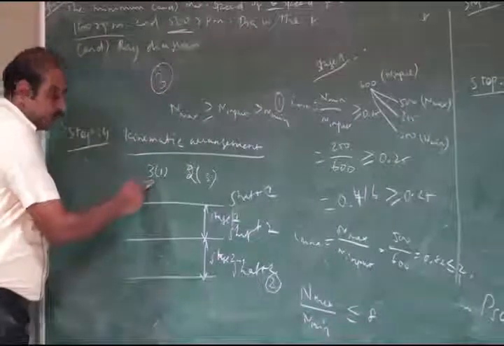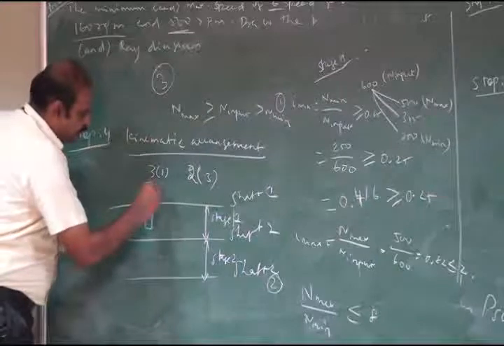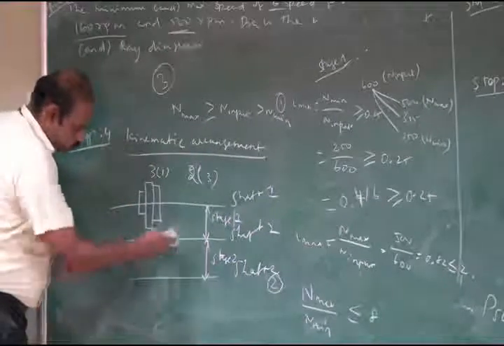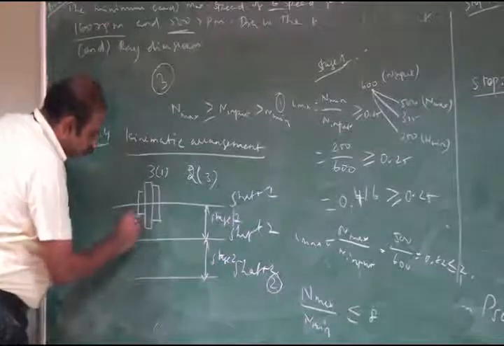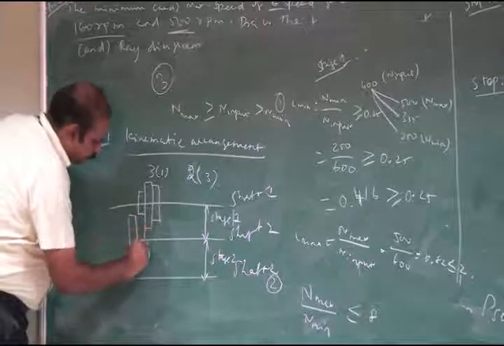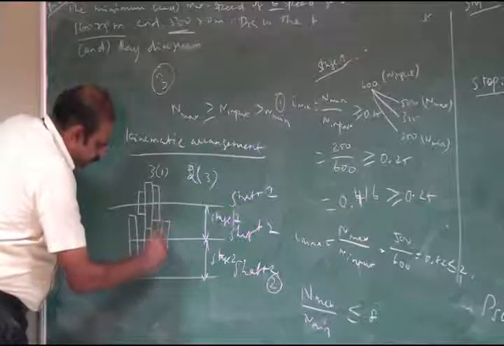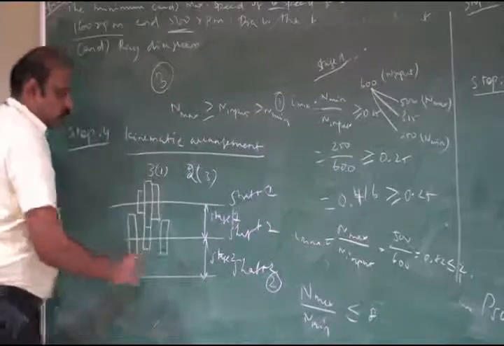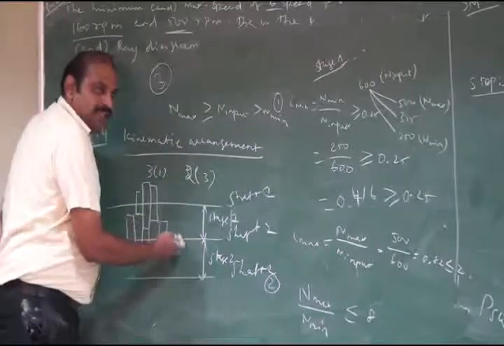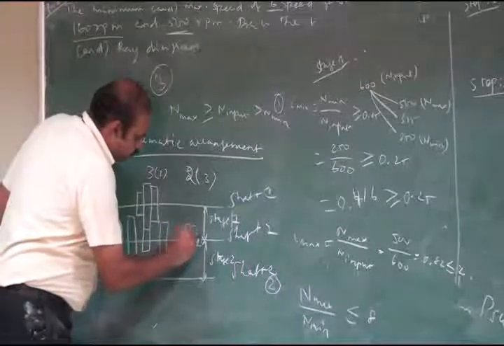The first stage has 3 gears: the minimum gear, the maximum gear, and the intermediate. The gear pairs are engaged on shaft number 2. The minimum gear's pair is the maximum one, the maximum gear's pair is the minimum one, and the intermediate gear's pair is the intermediate. The second stage has two gears, a small gear and a larger gear.